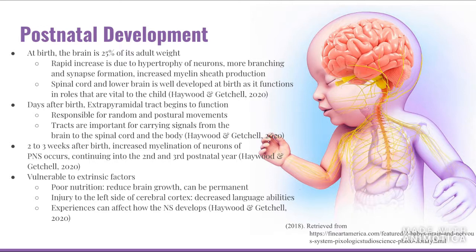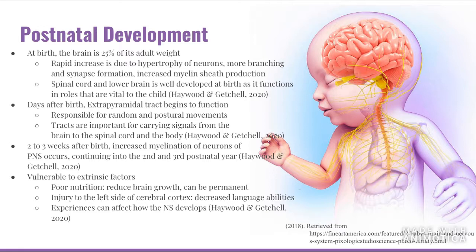Days after birth, the extrapyramidal tract begins to function. This is a part of the motor system network and causes involuntary actions as well as postural movements. Tracts are important for carrying signals from the brain to the spinal cord and the body. 2 to 3 weeks after birth, increased myelination of neurons of the peripheral nervous system occurs, and this continues until the child is 2 or 3 years old.